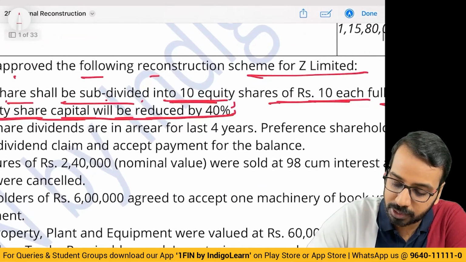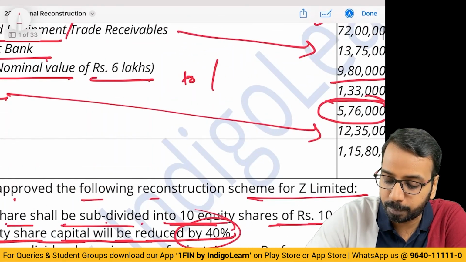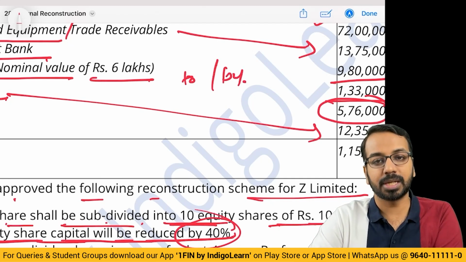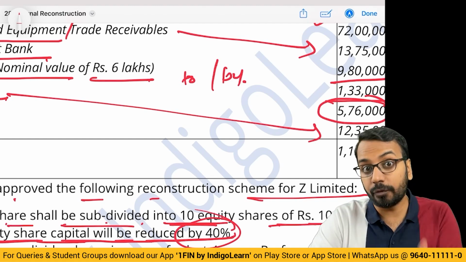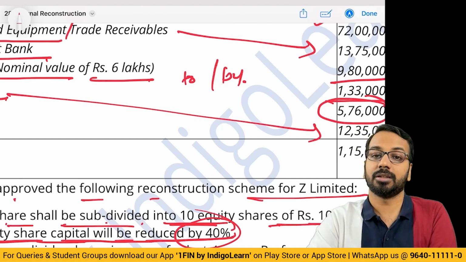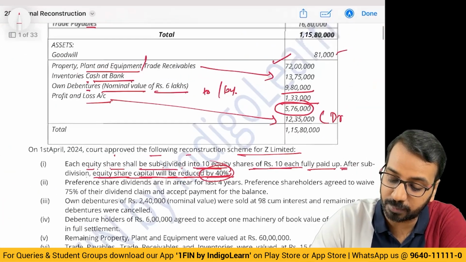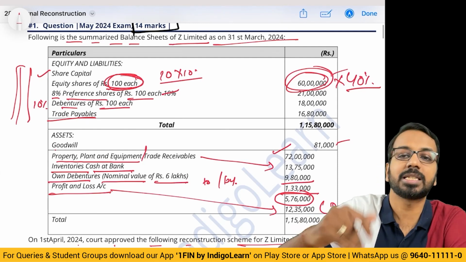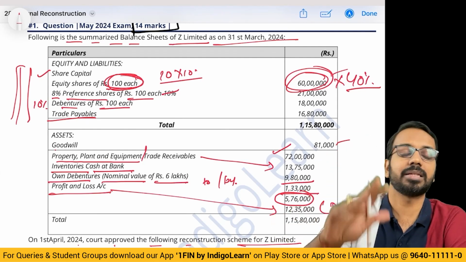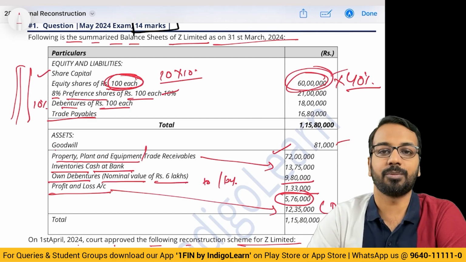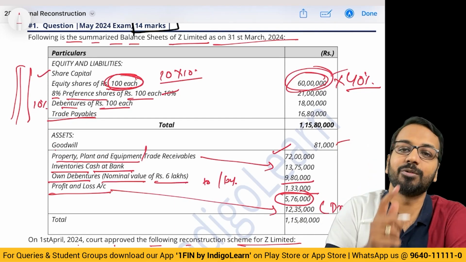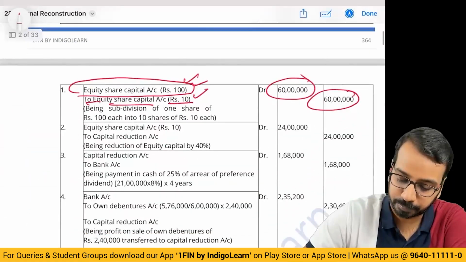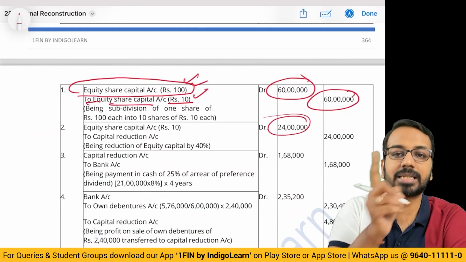Now here the problem, or confusion, is: reduce by 40% means if it was 100, I will reduce by 40%, I'll bring it down to 60. If it is 240%, it was 100, I am bringing it down to 40. Difference is there. So here by 40% means 60 lakhs whatever is there, of this 40% is as if we are cancelling them out, or writing them off. If I am reducing equity, tell me whether it will be gain or a loss. It will be a gain, right? So how much gain? 60 into 40%, 24 lakhs.